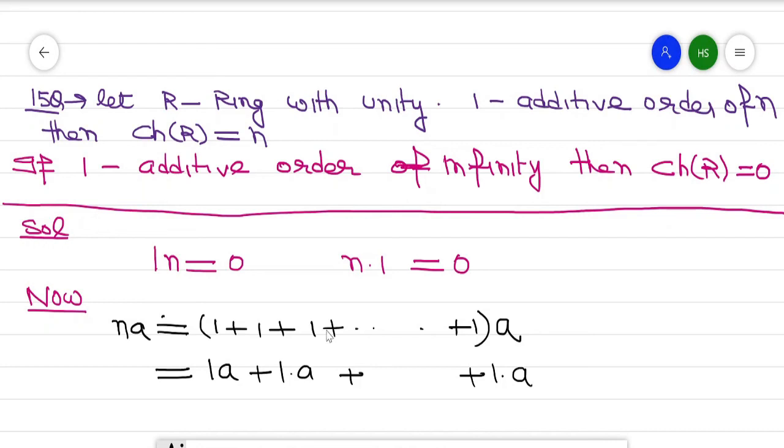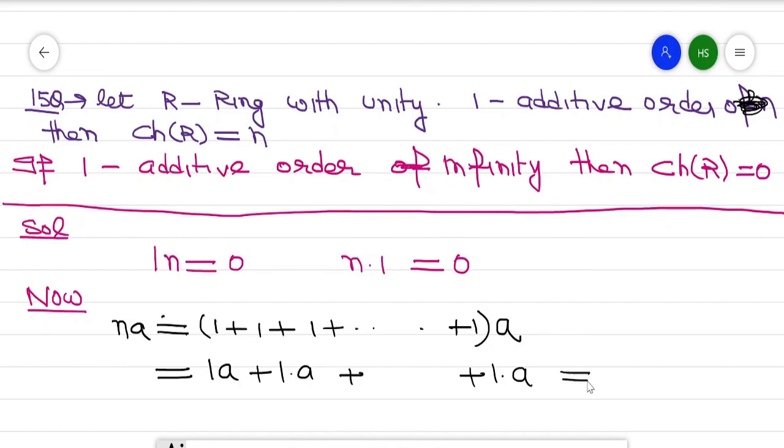So in the given term 1 into a, 1 is additive order of R. It means 1 into a is equal to 0. So this means this term will be 0.